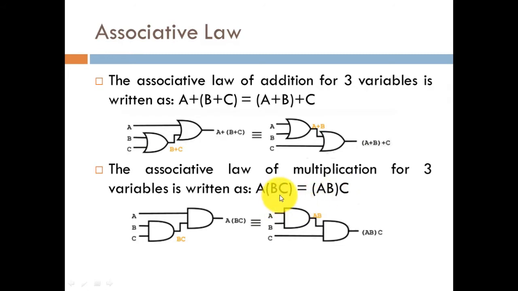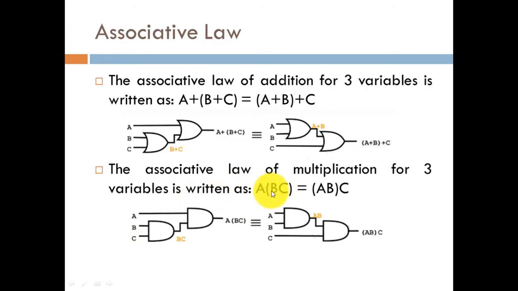So either first you have to multiply the second and third input and then multiply it with the first input, or in the second manner, we are first multiplying the first and second and then we are multiplying with the third input. So in both cases the output will remain the same. This is the implementation of the associative law of multiplication of three variables.